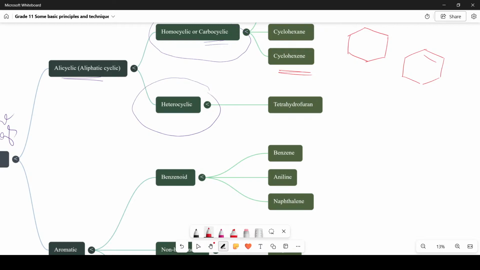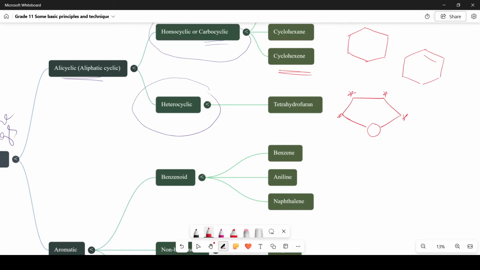Next one is heterocyclic compounds. A heterocyclic compound is nothing but a compound in which the ring has at least one hetero atom. For example, I have tetrahydrofuran. Its structure is... how many carbon atoms are there? 1, 2, 3, 4. 4 carbon atoms are there and there is one oxygen.